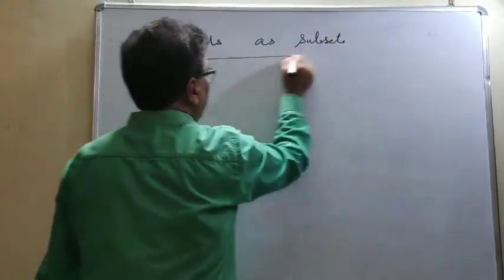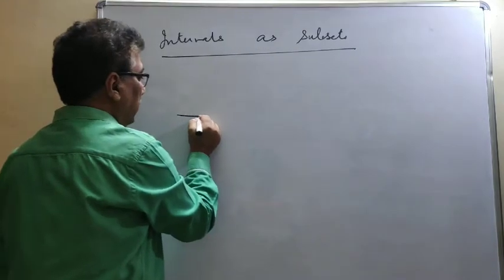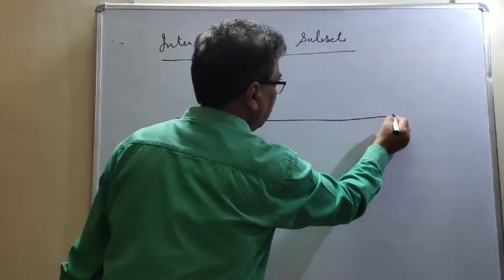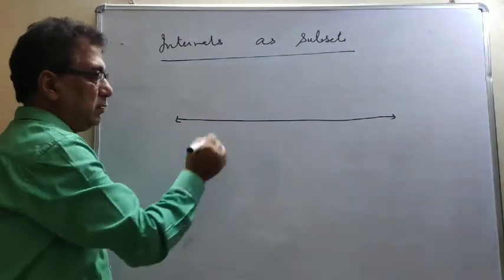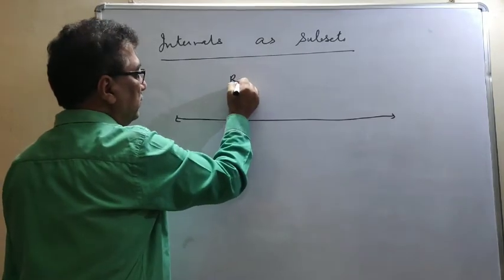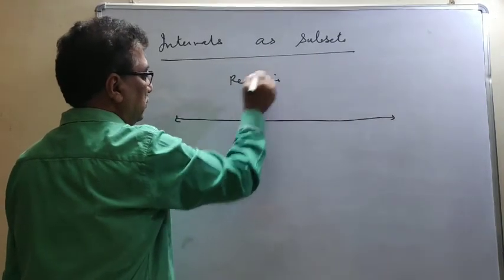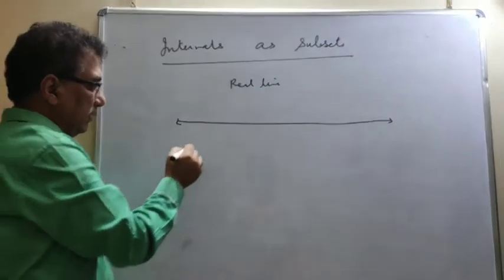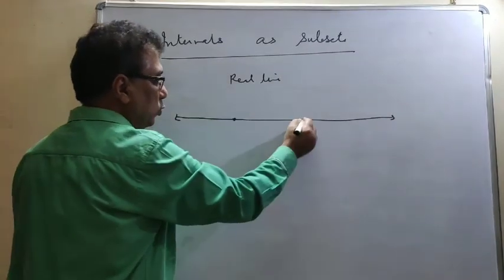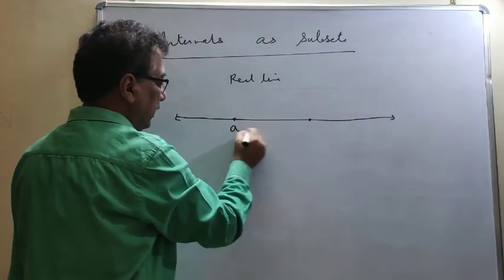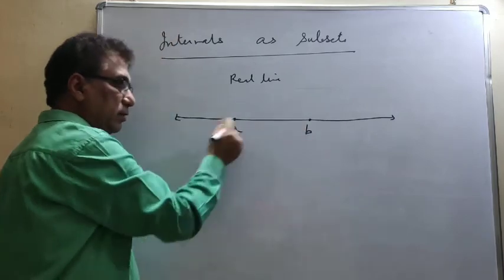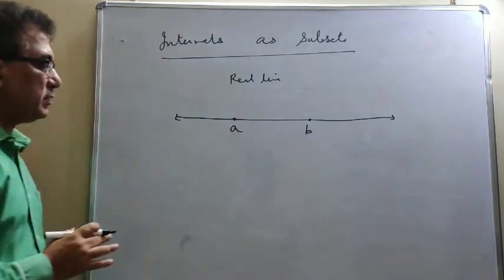Okay. For this, let me take this real line. This is a real line, and if we take any two members of this real line, they both are real numbers.